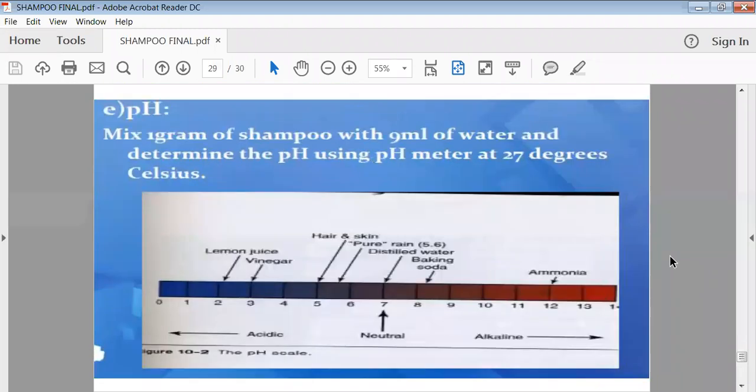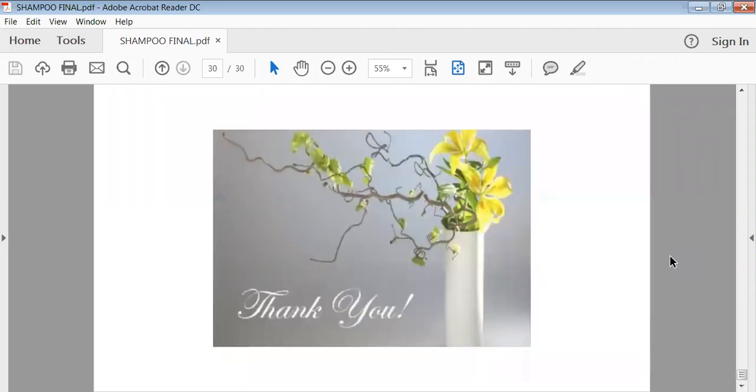Then the pH of your shampoo, which is the most important one. The pH of the shampoo can be checked by using a digital pH meter or pH paper also. Generally, for that purpose, we have to dissolve 1 gram of shampoo in 9 ml of water, and then that solution can be tested for pH. So this was about all kinds of shampoo tests.